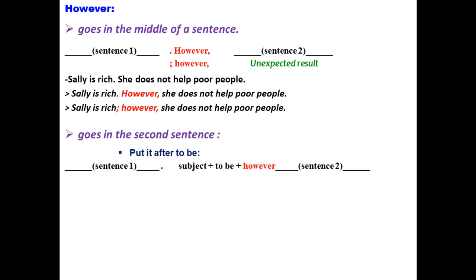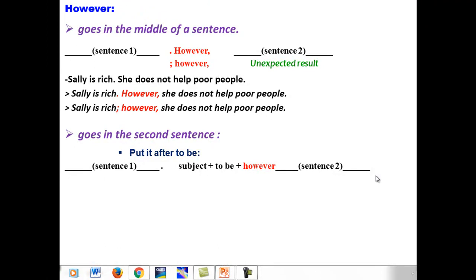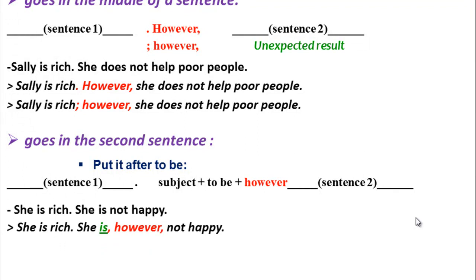We can also use "however" in the second sentence, within the second sentence, and we put it after the verb to be. Let me show you an example. So consider this pair of sentences: She is rich, she is not happy. "She is not happy" is the surprising or unexpected result. So "however" must go within this clause.